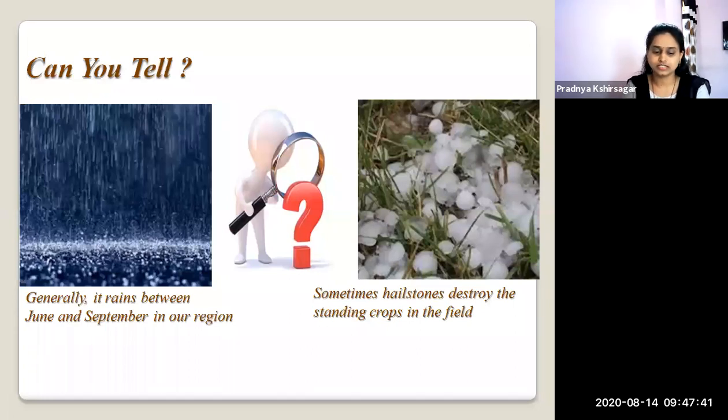Sometimes the hailstones destroy the standing crops in the field. Because of the hailstones, many crops of the fields are destroyed. Why are they destroyed, where does hailstone come from, and why don't we get hailstones frequently? That question also arises in your mind.